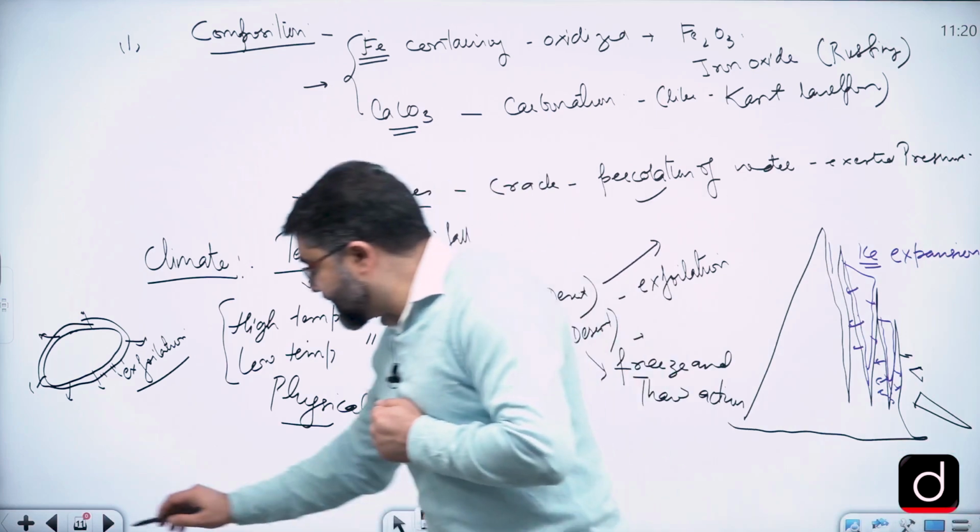Now let's structure the answer. The question demands the process of weathering and the factors on which it depends.